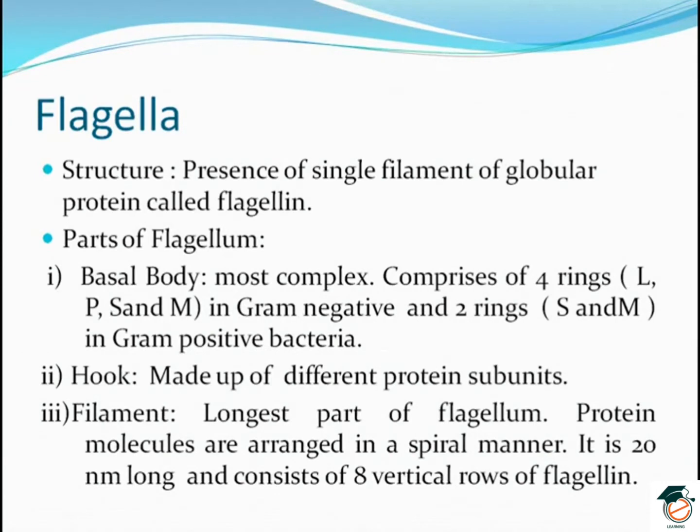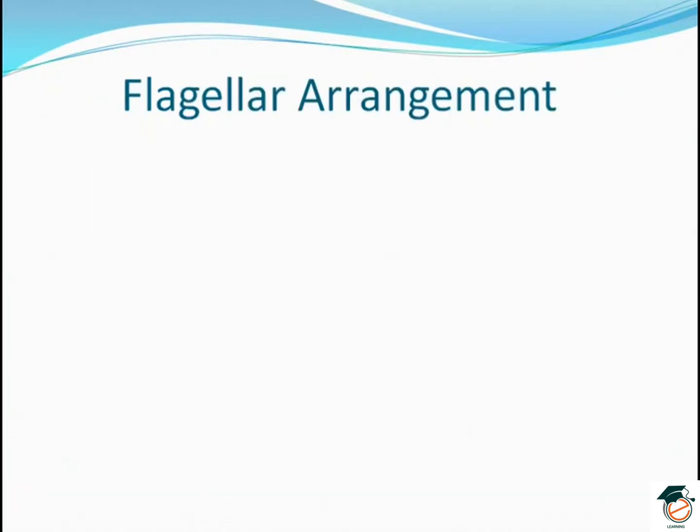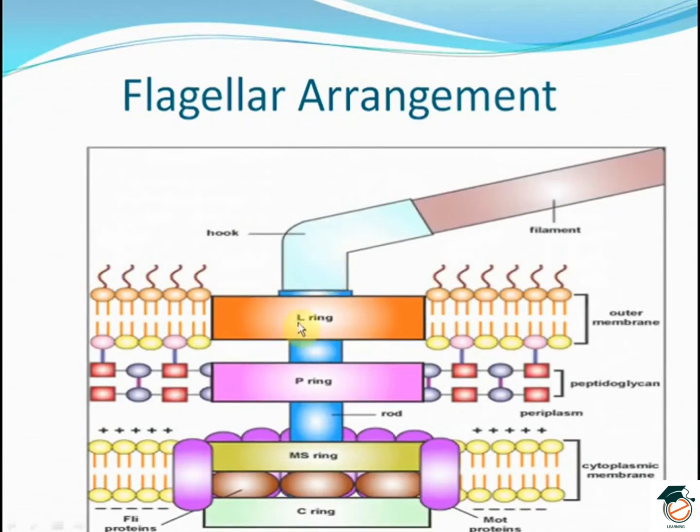The protein molecules are arranged in a spiral manner and are around 20 nanometers long, consisting of 8 vertical rows of flagellin. Coming to the flagellar arrangement. Now this is an arrangement of a gram-negative bacteria. L, P, MS and C rings are seen. This is the rod. This is the outer membrane. This is the peptidoglycan layer. This is the cytoplasmic membrane. And this is the hook, which is also made up of proteins, and filament is the longest part.